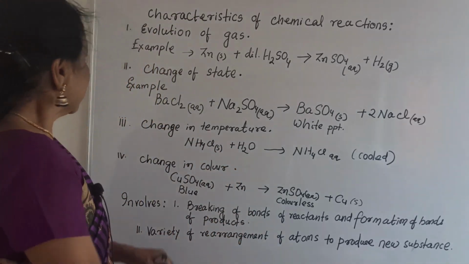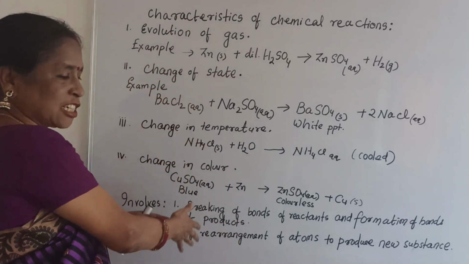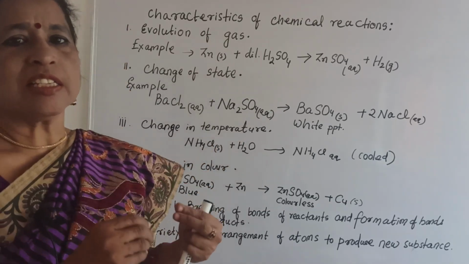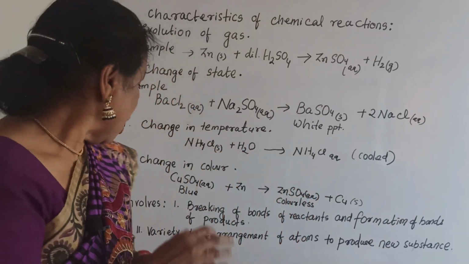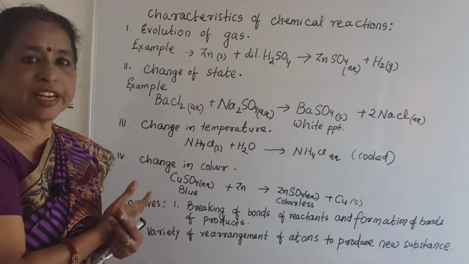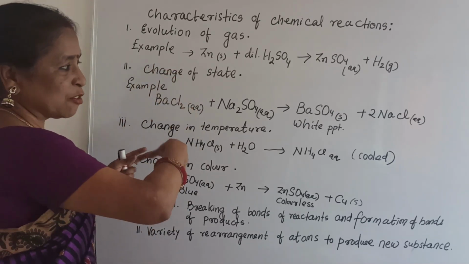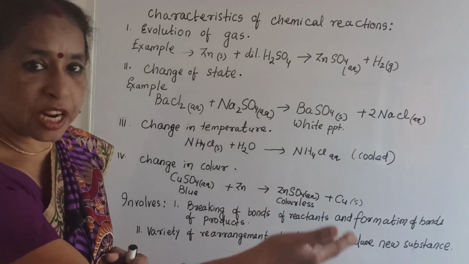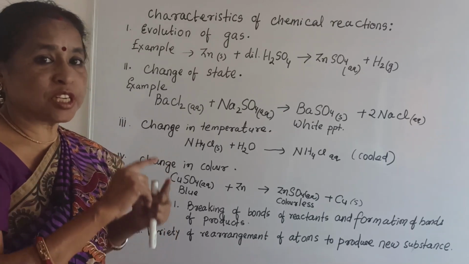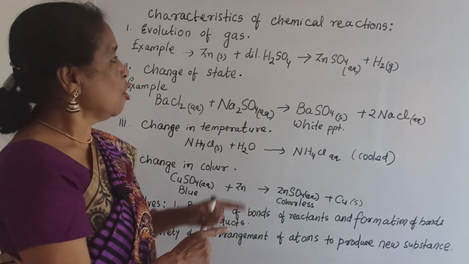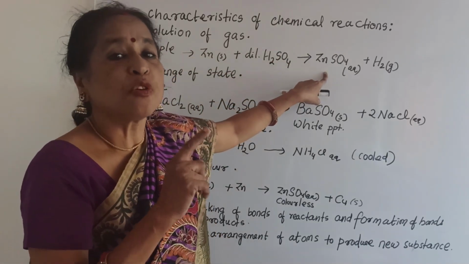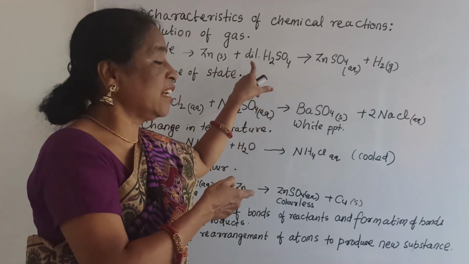Are you clear? See again, these are the characteristics of a chemical reaction, where we can feel yes, a chemical reaction takes place. Breaking of bonds takes place on the reactant side and formation of bonds takes place on the product side. A variety of rearrangements of atoms takes place to produce a new substance, but the condition is that only the same type of elements present on the reactant side are present on the product side.